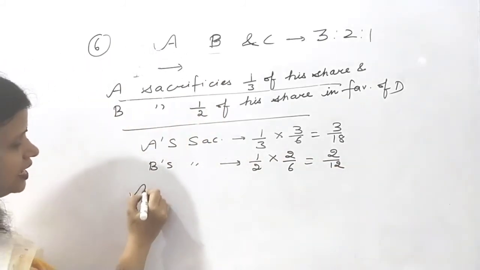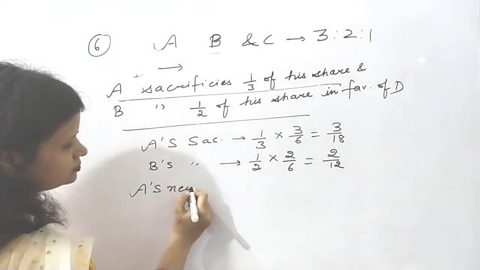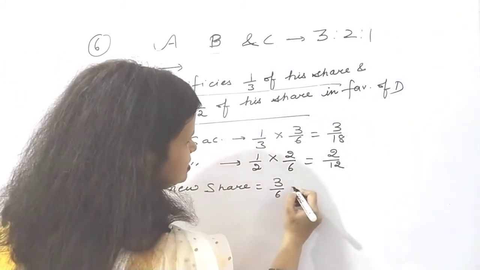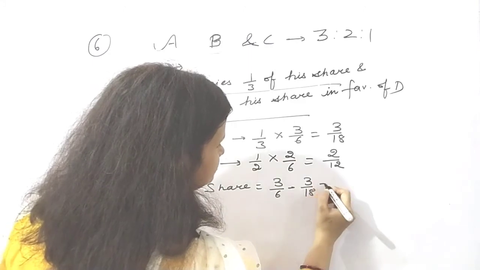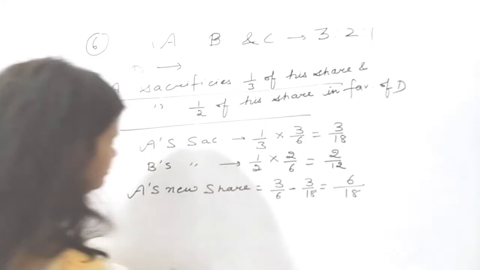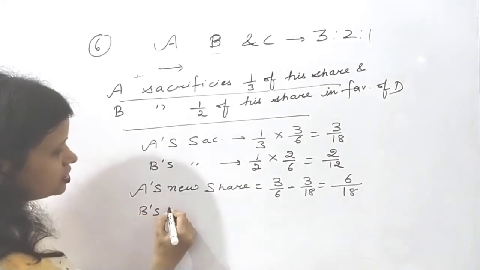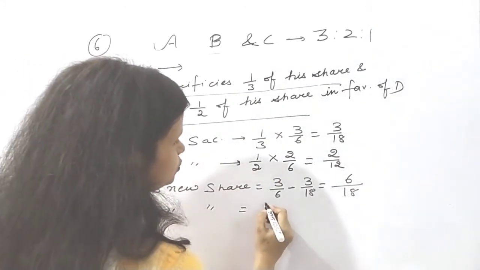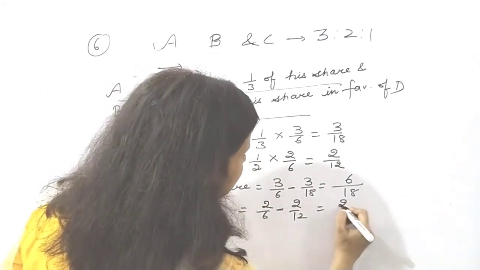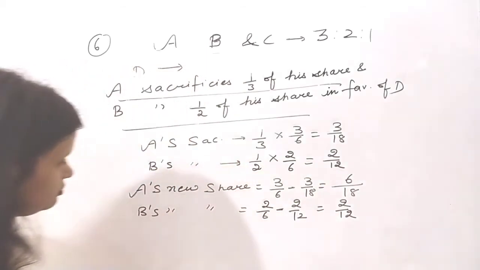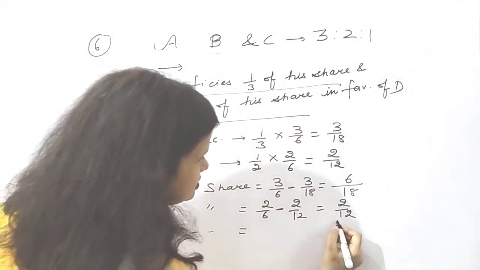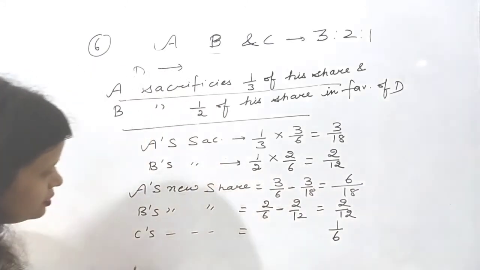So now A's new share will be 3/6 minus 3/18, it will be 6/18. B's new share will be 2/6 minus 2/12, it will be equal to 2/12. C's new share will remain as it is, that means 1/6. What about D?